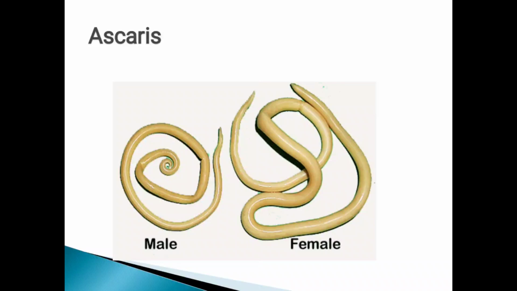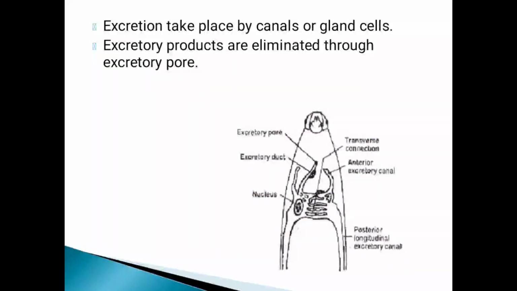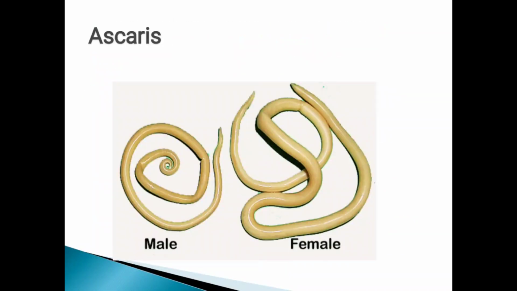The scientific name of Ascaris is Ascaris lumbricoides, which causes ascariasis. By observation you can identify the difference between male and female Ascaris. The female Ascaris is longer and broader.